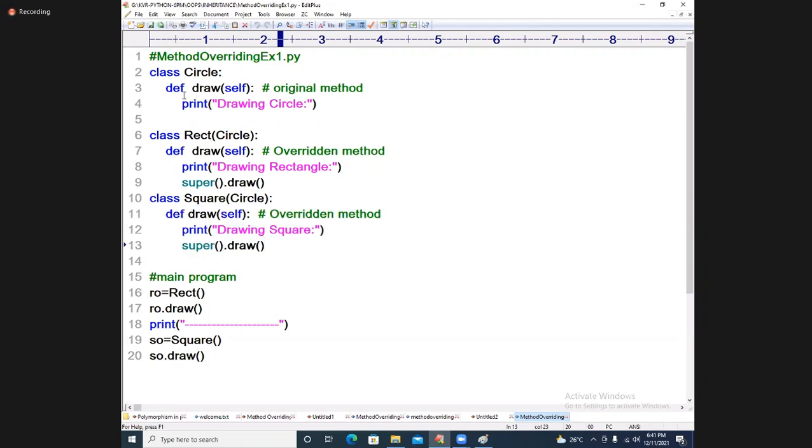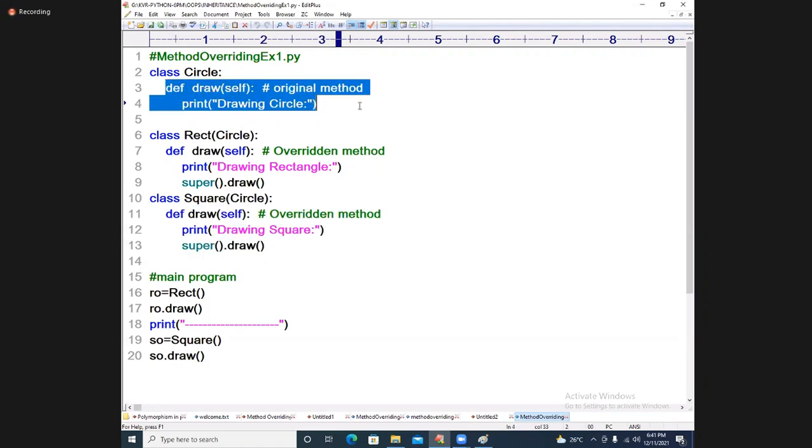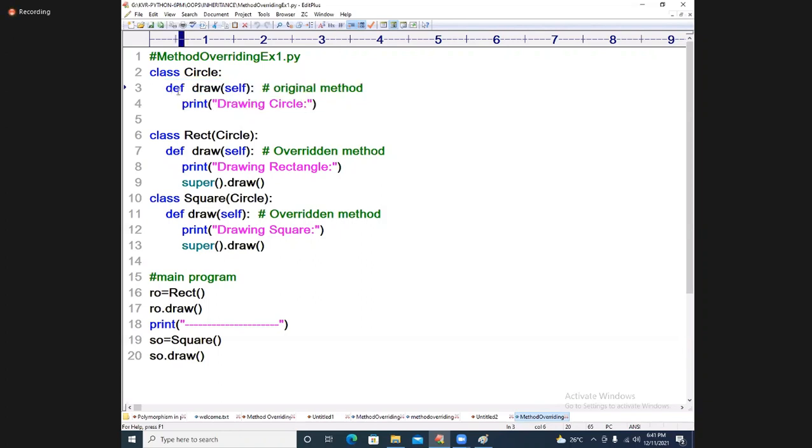What do you understand here? The first draw method is called the original method, and the others are called overridden methods. How many draw methods are there technically? Three draw methods are available.